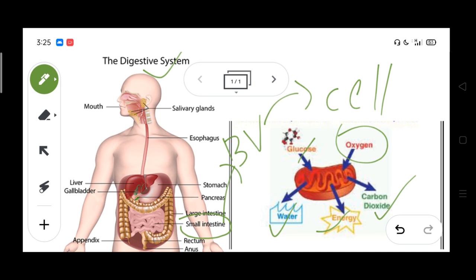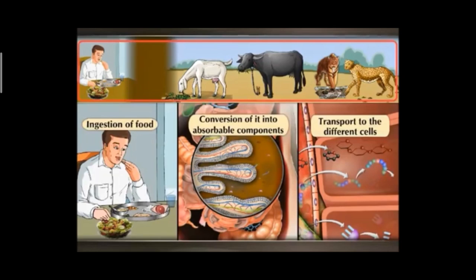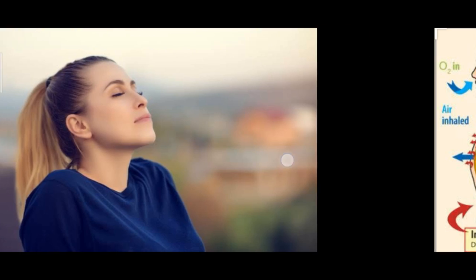So this respiration is happening in the cell. This is called cellular respiration. We get energy because of food, but now I am saying that we generate energy from the food by the respiration process. Do you know how oxygen reaches our cells? Breathing supplies oxygen to the cells and removes carbon dioxide from the cells. We were talking about breathing and respiration. Is there any difference? Yes, there is.